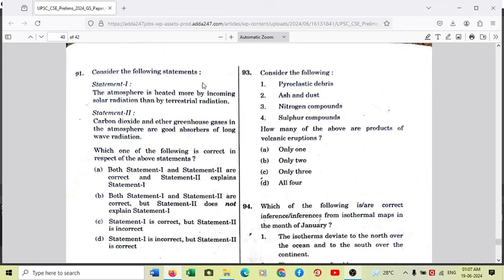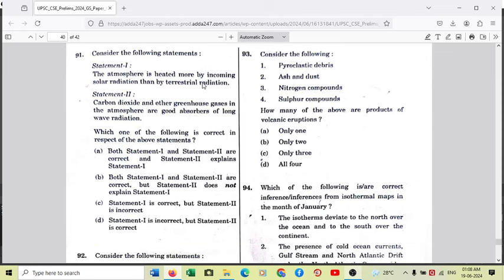So how do they fly into the air? They come out of the vent of the volcano with a huge force, and when they are ejected into the atmosphere, they fly to some height and then they fall back. If they are solids, they fall back to earth. If it is gas, they just escape. Right. So pyroclastic debris, ash and dust, we all know, very simple. Nitrogen compounds, the gases of sulfur, they all are products of volcanic eruption. So for question number 93, the answer is very simple. Option D for Delhi, all four is the right answer.